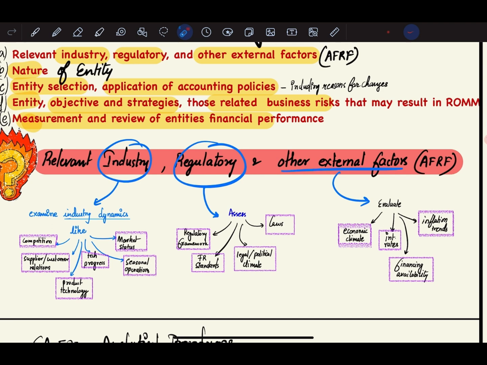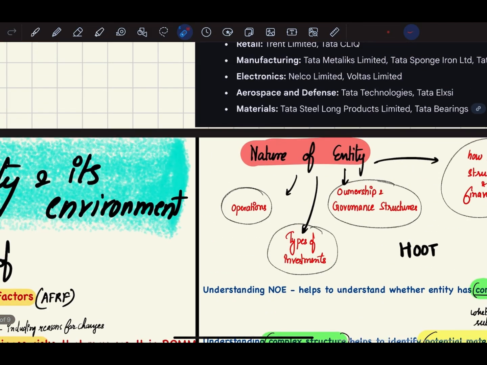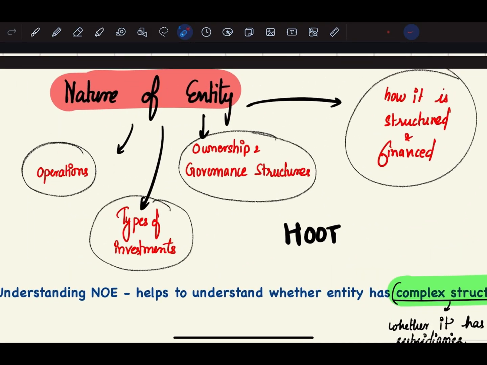The second point is nature of the entity. So the nature of the entity's operations, the type of investments, where the entity is investing, what is the ownership and governance structure, how is the entity structured and financed. So these are basically the 4 points regarding nature of entity. So you can remember it using the abbreviation HOOT.